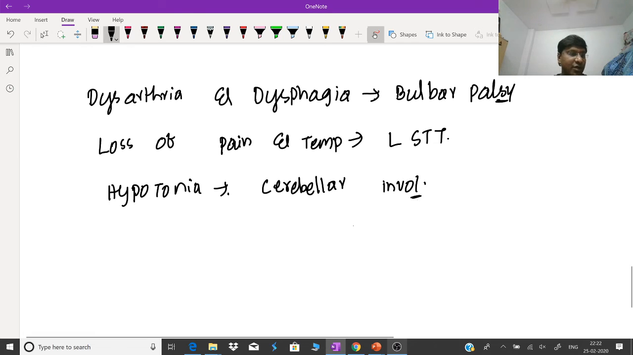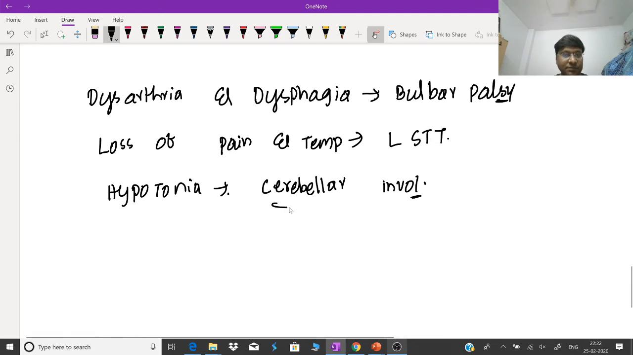Right? Cerebellar involvement. Okay. Now, summarizing all these, where do you think is the site of lesion? Bulbar palsy, that means the medulla should have been involved, right? And that to which particular cranial nerves? Mainly your 9th and 10th cranial nerve. So the 9th and 10th cranial nerves are present in which part of the medulla? Lateral part of the medulla. So one picture we have got is that the lateral part of the medulla has been affected.